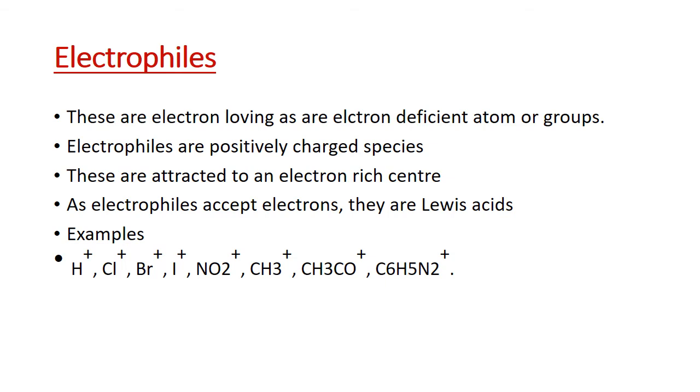Electrophiles. Electrophiles are positively charged species. These are attracted towards the center where there is more electron density, or these attack at the electron rich center. These are electron loving, and are themselves electron deficient. So these accept electrons. So these are Lewis acids.